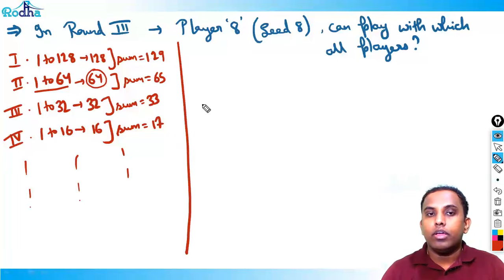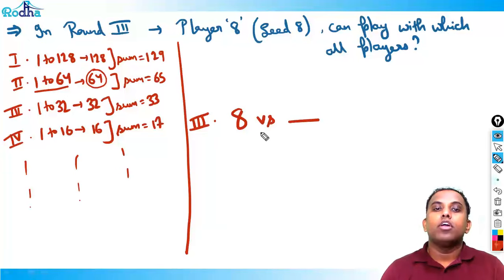So, in third round, see how to do it basically. In third round, I'm asking 8 versus whom? What are the possibilities? So normally in third round, if there is no upset, whom will 8 play? The sum has to be 33, right?